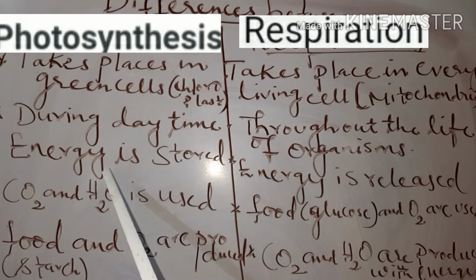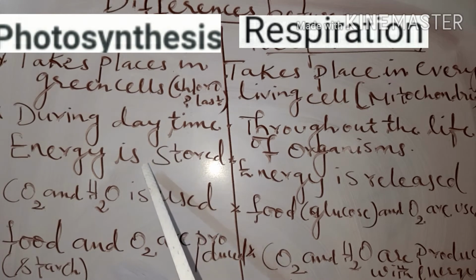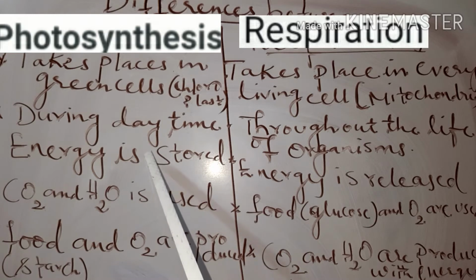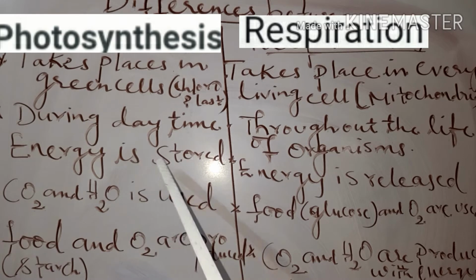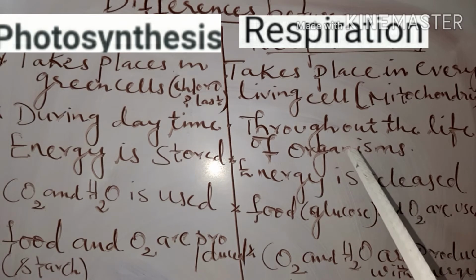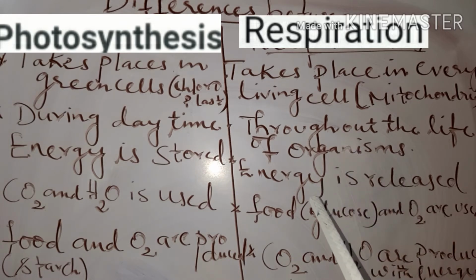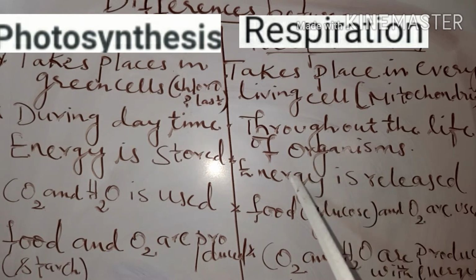The third difference is that in photosynthesis the energy is stored, whereas in respiration the energy is released. The plants prepare their own food and the energy is stored in the form of starch or carbohydrates or glucose, in roots and leaves. That is the storage of energy in plants. In case of respiration, energy is released. We learnt in the beginning of the video that respiration is a process of breakdown of food to release energy. So here in respiration energy is released.